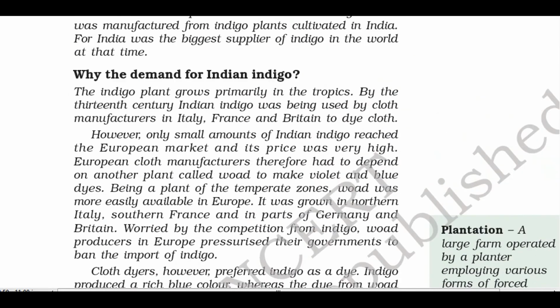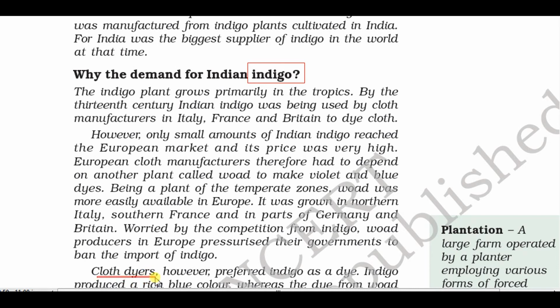Later in class 10th you will study about the Champaran movement. Now you see a crop named indigo, which the British forced Indians to cultivate. Blue rebellion, in later stages we'll study about the Blue Rebellion. Now what is indigo? Indigo is a plantation crop which was used as a cloth dye.